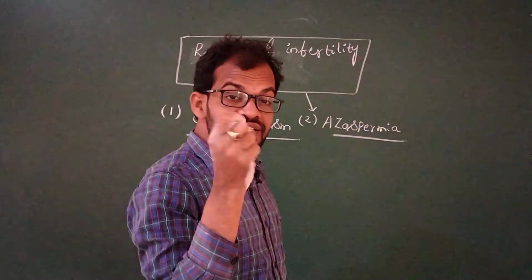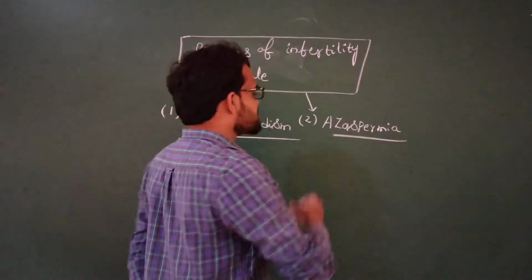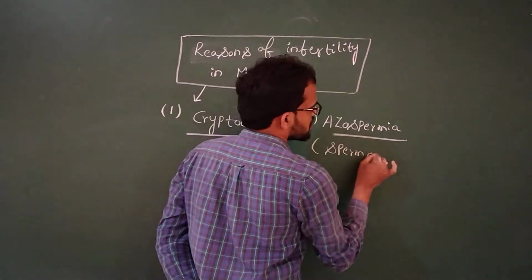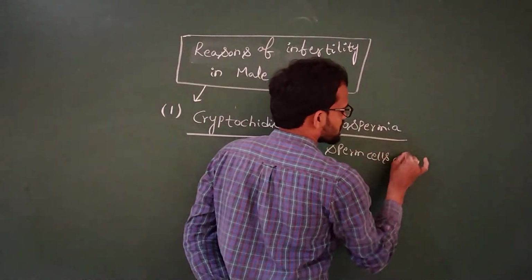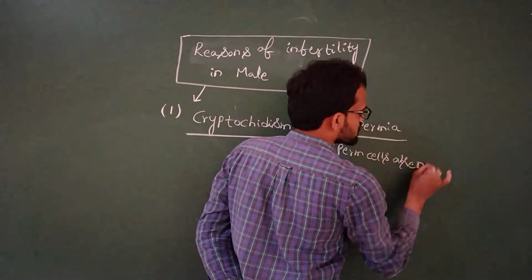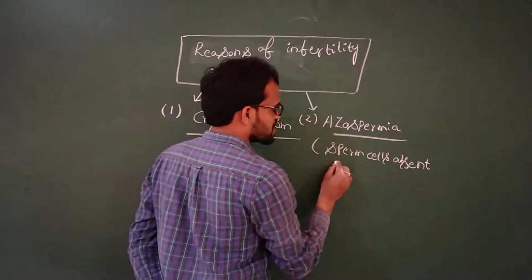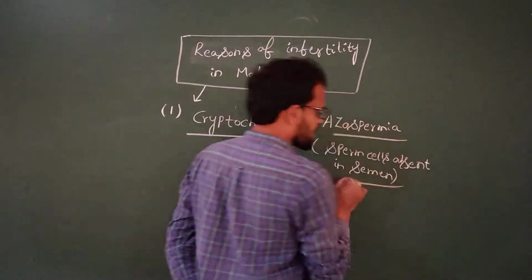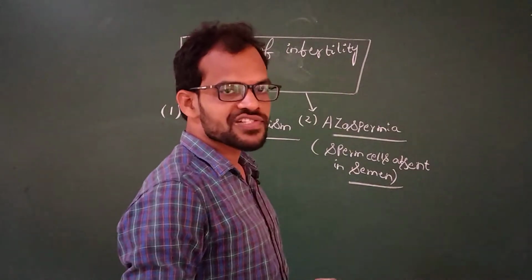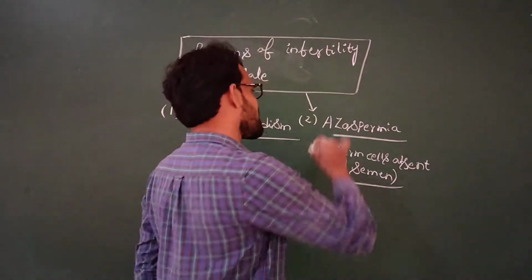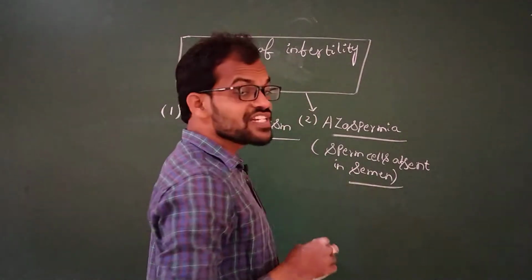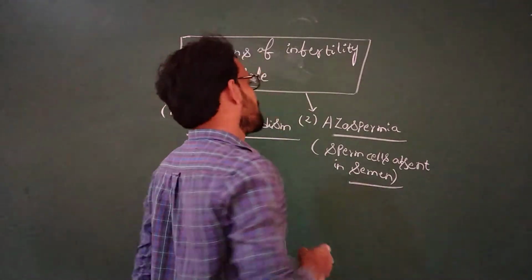The sperm cells are absent in the semen. They produce semen, but the seminal fluid does not contain sperm cells. This condition is known as azoospermia, and it also leads to infertility of the male.